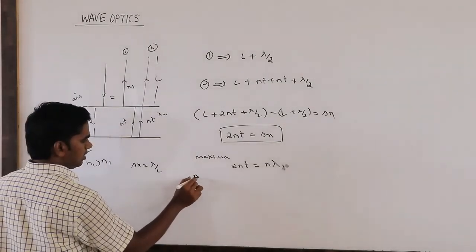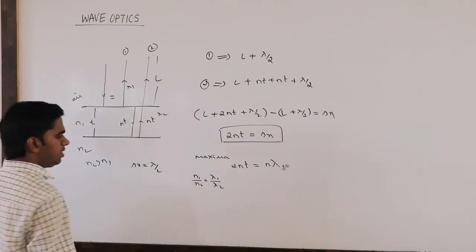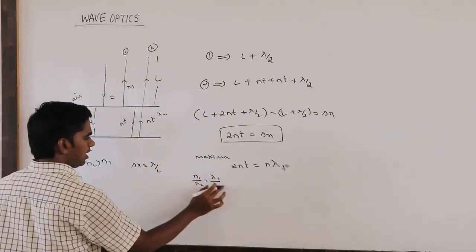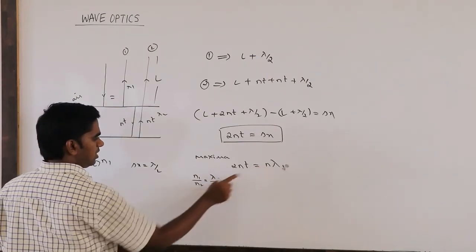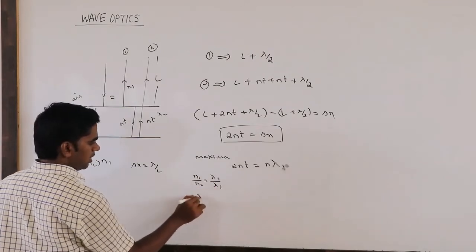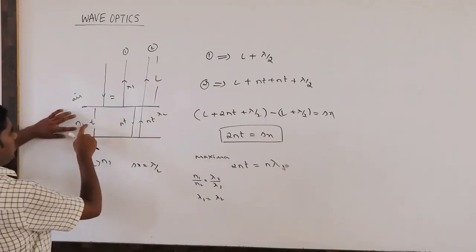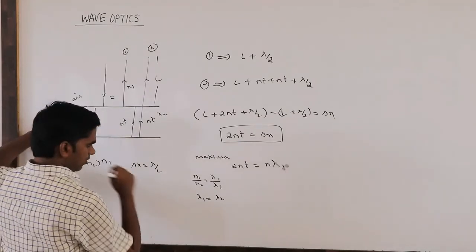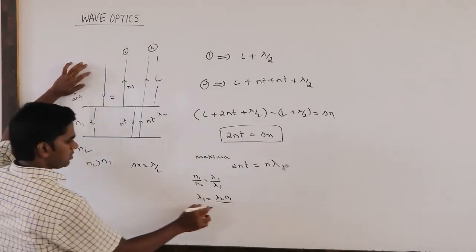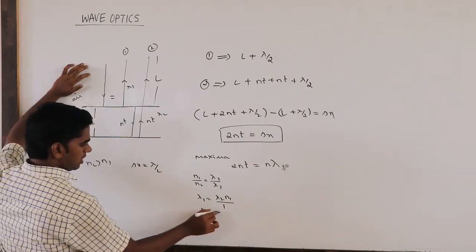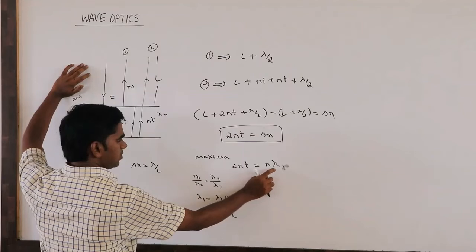If you want to write it in terms of lambda 2, we know that n1 divided by n2 equals lambda 2 divided by lambda 1. So lambda 1 equals lambda 2 times n2 divided by n1, and here n2 is n, so lambda 1 is n into lambda 2, and the equation becomes n squared into lambda 2.